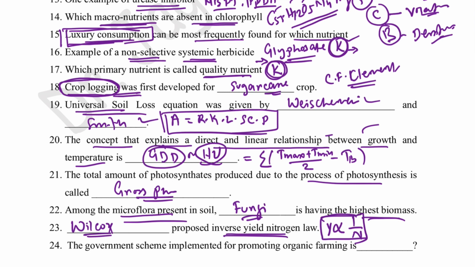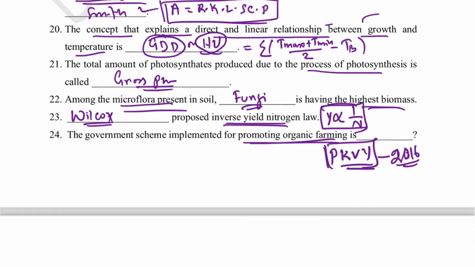The government scheme implemented for promoting organic farming. For the promotion of organic farming, which government scheme was implemented? That is Paramparagat Krishi Vikas Yojana. Paramparagat Krishi Vikas Yojana, which was I think launched in 2016. It was for the promotion of organic farming in India.